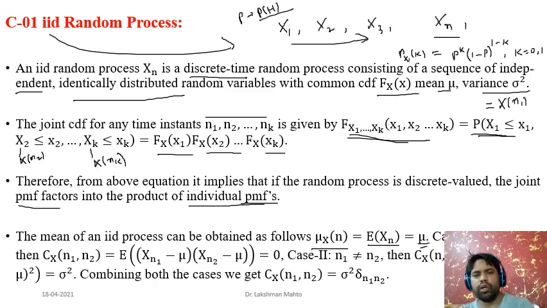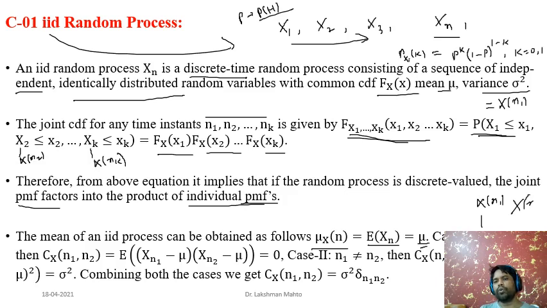Now we are going to find the autocorrelation and autocovariance. Better first we will find the autocovariance. So how can we find it? We can take two cases. One is the case n1 is not equal to n2. We are trying to find it at two time samples, n1 and n2. At n1 we will have a random variable x of n1, and at n2 we will have another random variable x of n2.